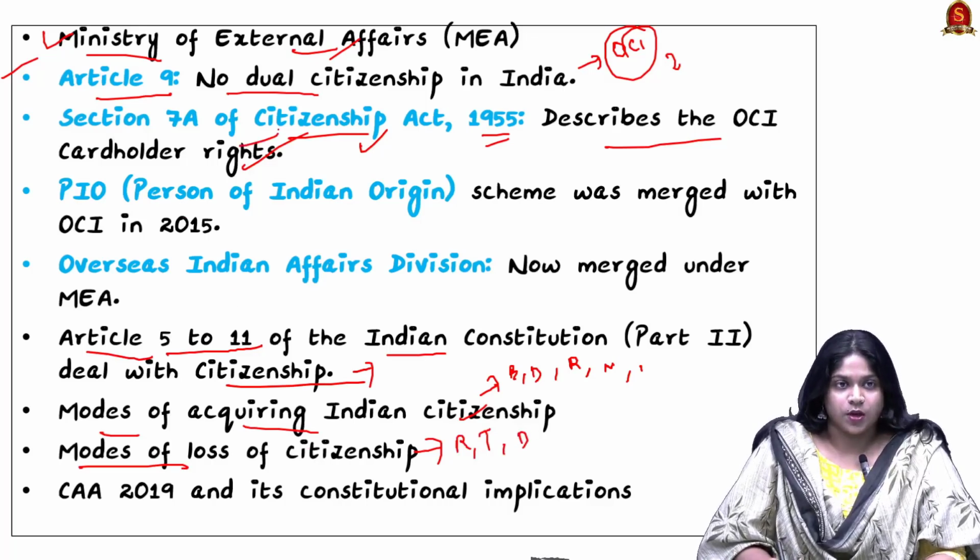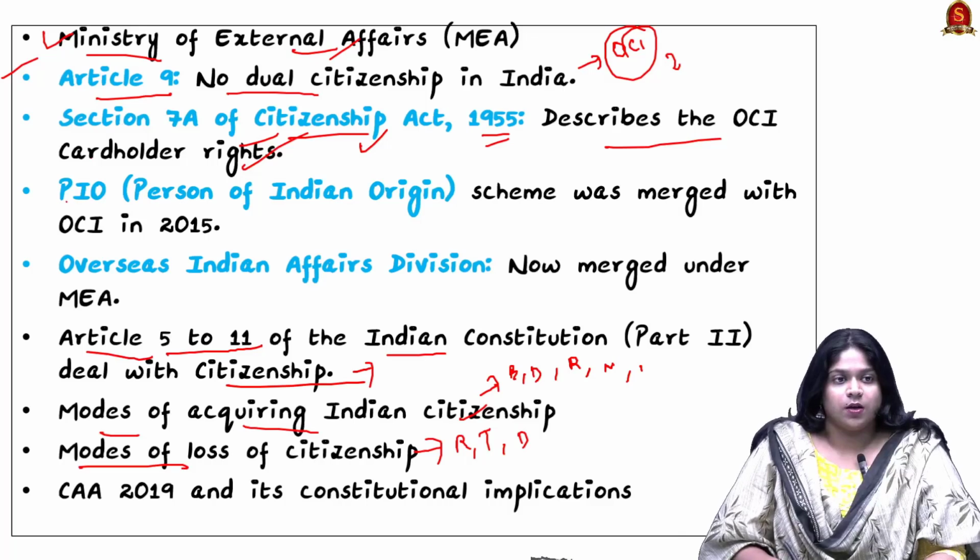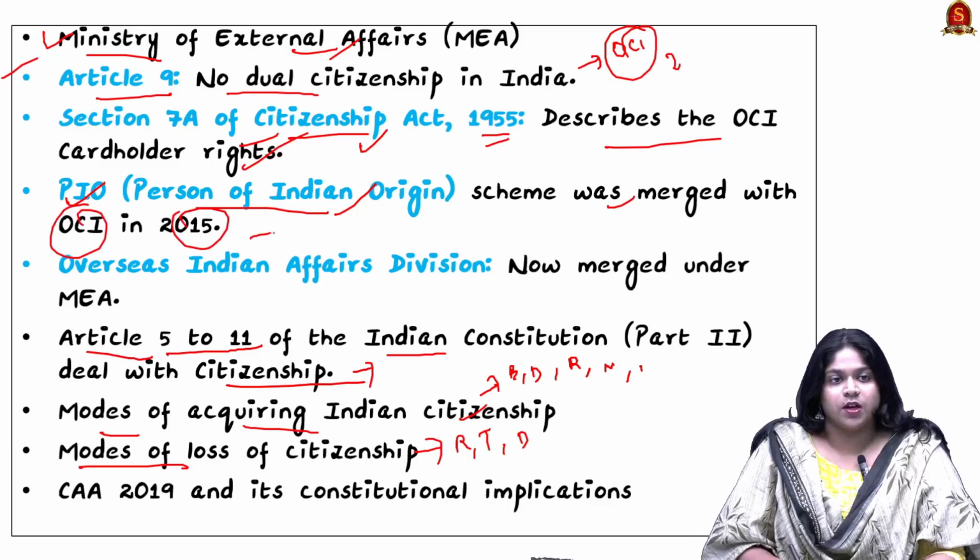After knowing about citizenship, we should also know that the scheme of PIO, persons of Indian origin, was merged with the OCI in 2015. So the Indian diaspora consists of the NRIs and the OCIs, which includes PIOs also.